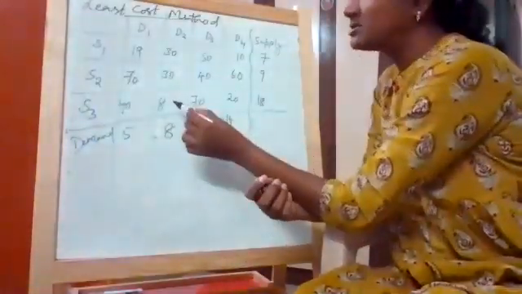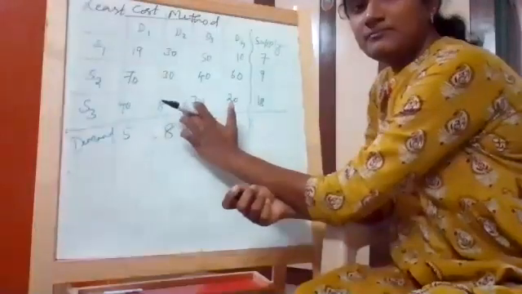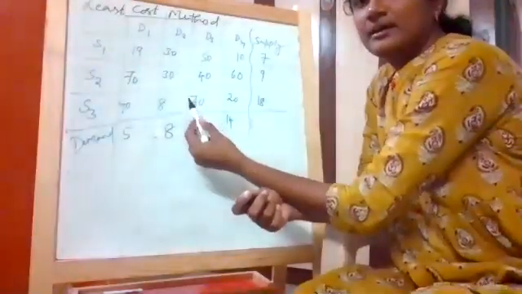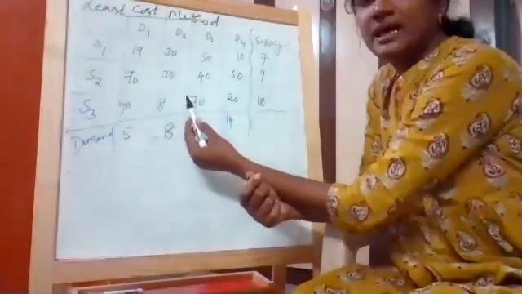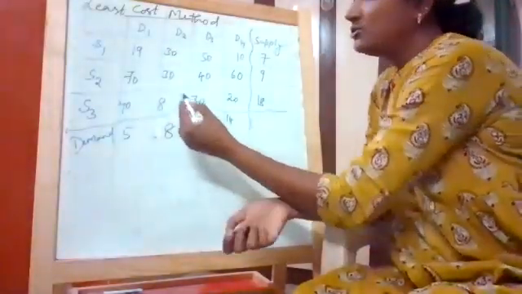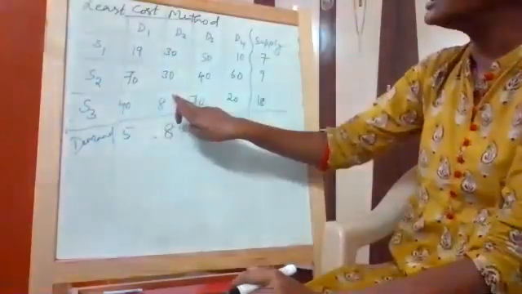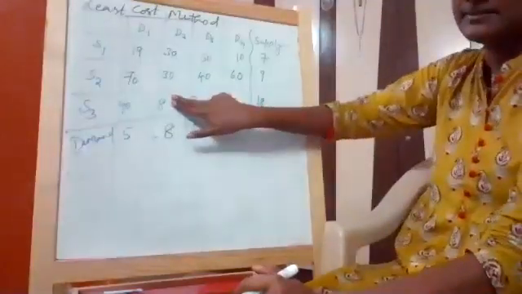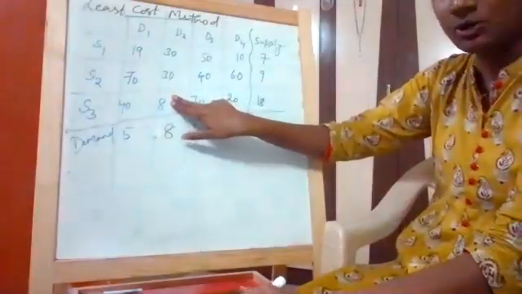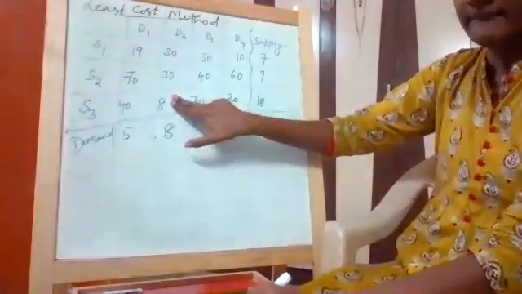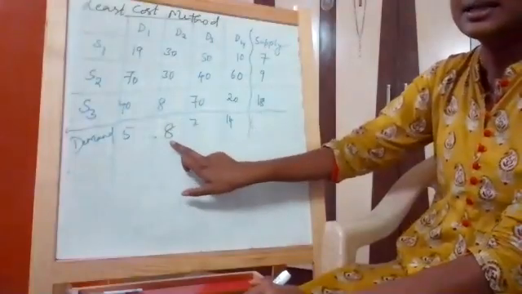If you see, the lowest cost is 8. Agree? From the entire body of the matrix, the lowest cost is 8. Everyone agree? So from this lowest cost, I'll pick this particular cell, pay attention clearly, girls. I'll pick this particular cell, the lowest cost, which is 8. I'll see the demand for this is 8.